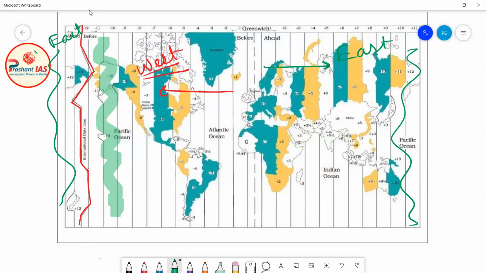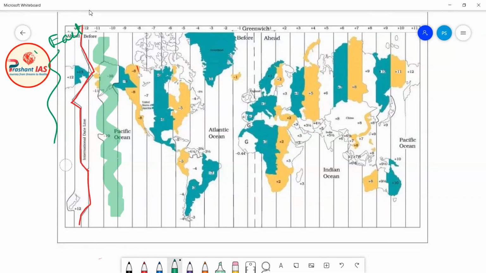But friends, if our reference is not prime meridian, if our reference is international date line, then you will observe that this direction is the eastern direction.